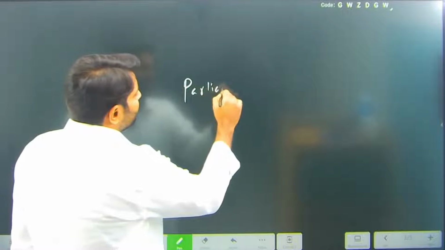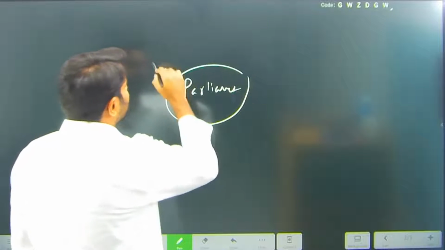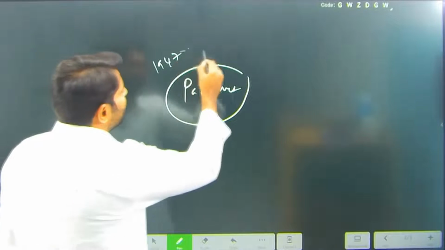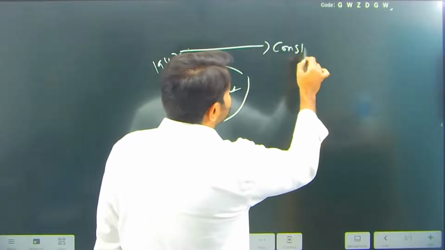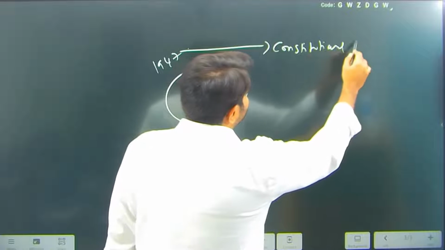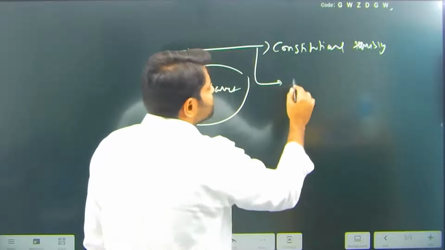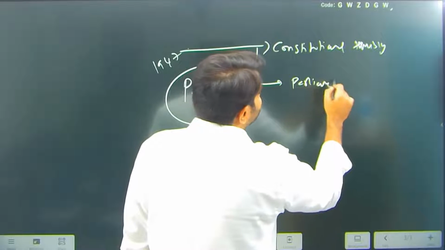Next, coming back, see parliament. If you remember 1947 when we became independent, we didn't have parliament. What we had was the constituent assembly. We had the constituent assembly, and this constituent assembly started working as a parliament. See the magic?